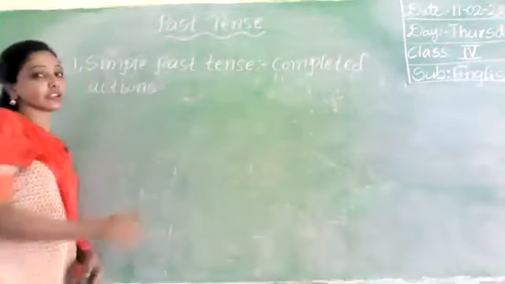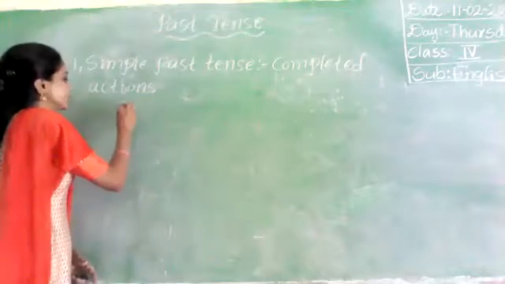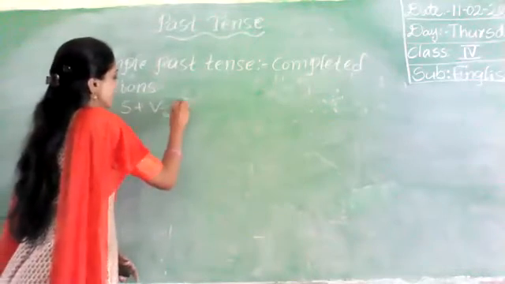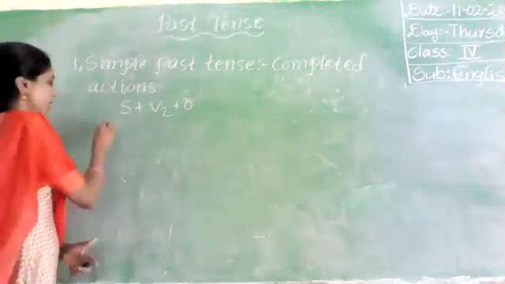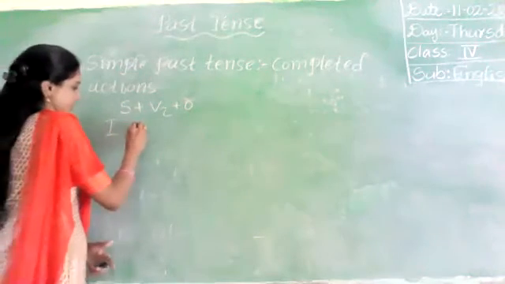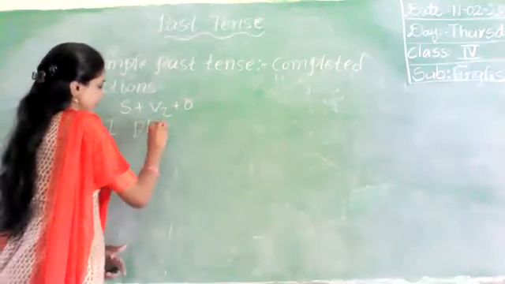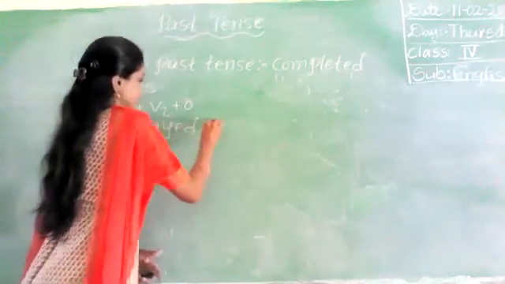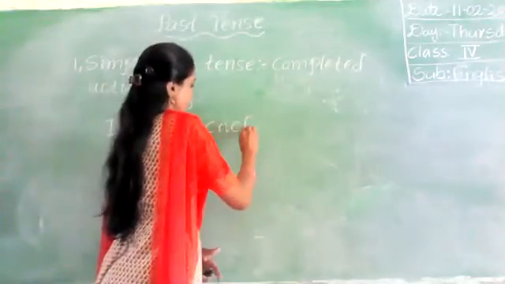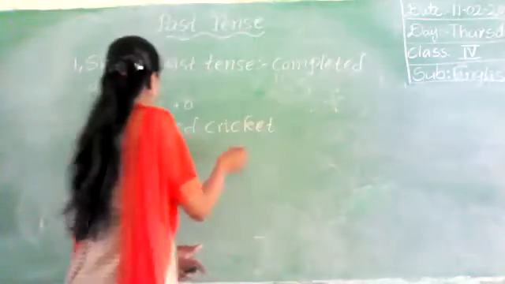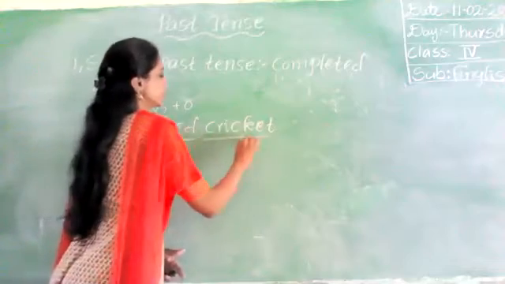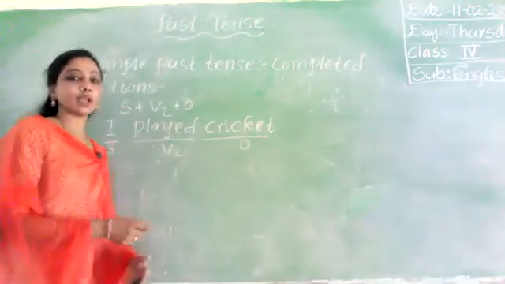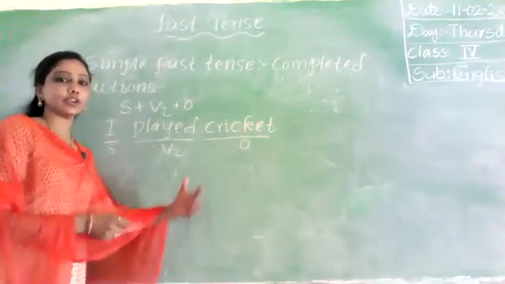Okay. What is the structure of simple past tense? Subject, verb two, plus object. So what is the subject? For example, I'll take I played cricket. I played cricket. So here I is the subject, played is the verb two, this is the object. Okay. I played cricket. Did you understand?